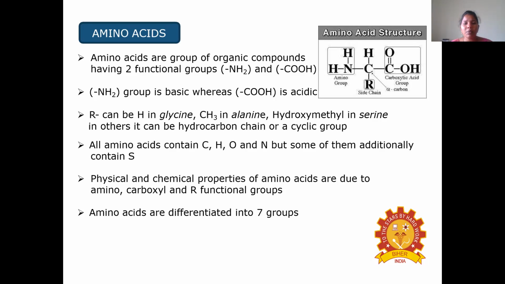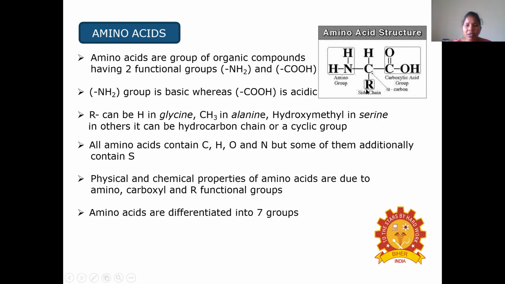In others, it can be a hydrocarbon chain or a cyclic group. So this is the R group. Here this is the structure of amino acid. At one end it has the amino group, at the other end it has the carboxylic acid group. In the middle, the carbon is attached to a side chain. That side chain is R.